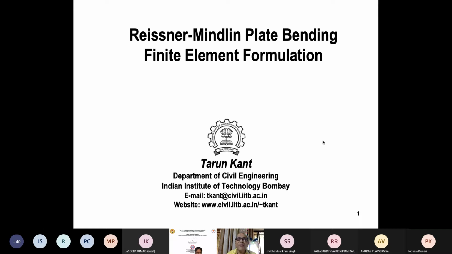Symmetry means a rectangular cross section or circular cross section will always have symmetry. But even others, like a triangular cross section or trapezoidal cross section, will have a symmetry in the xz plane. It means it will divide the beam or the cross section into two equal parts with mirror image.